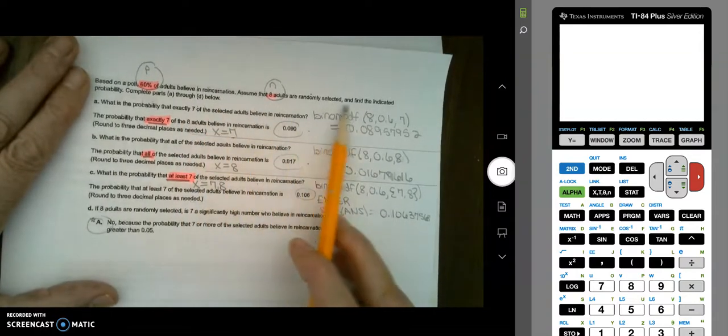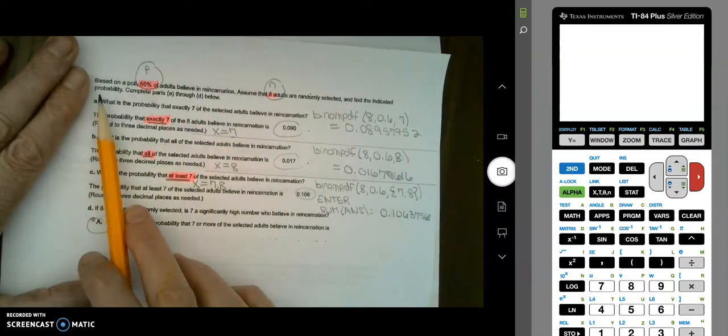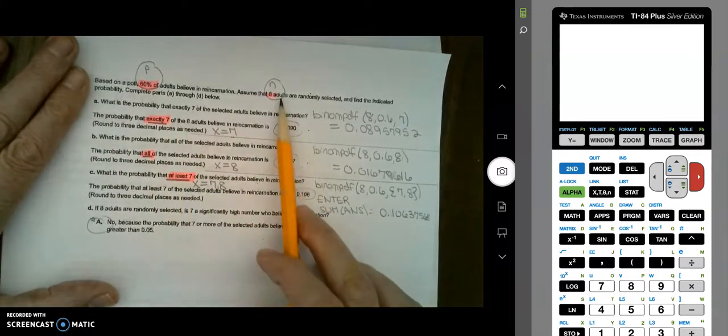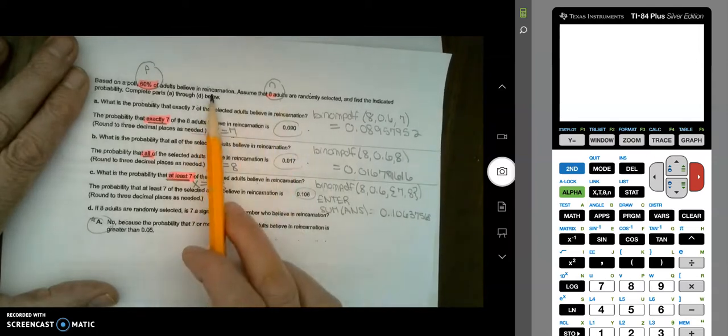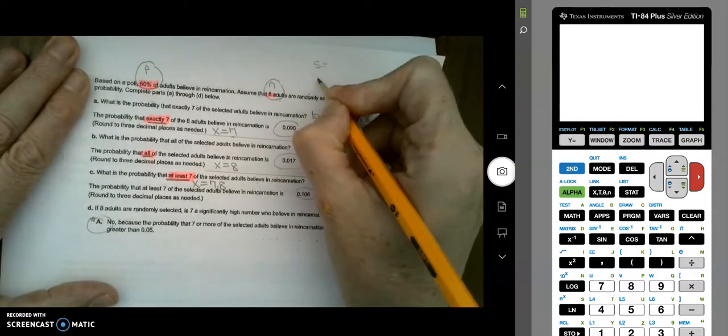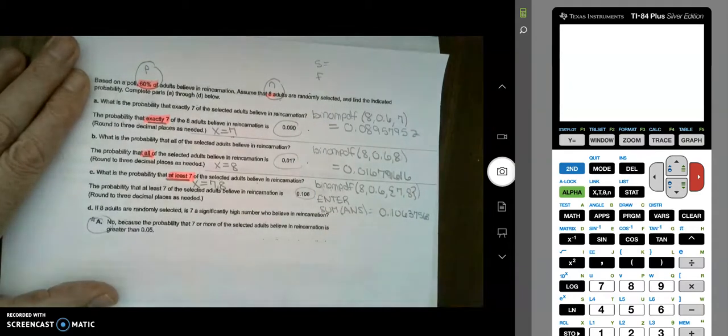It's based on a poll: 60% of adults believe in reincarnation. Assume that 8 adults are randomly selected. Find the indicated probabilities. So the X changes for each of these. N is the number of trials, which is 8. And the 2 outcomes are either they believe in reincarnation, that'd be my success, or they don't believe in reincarnation, my failure.